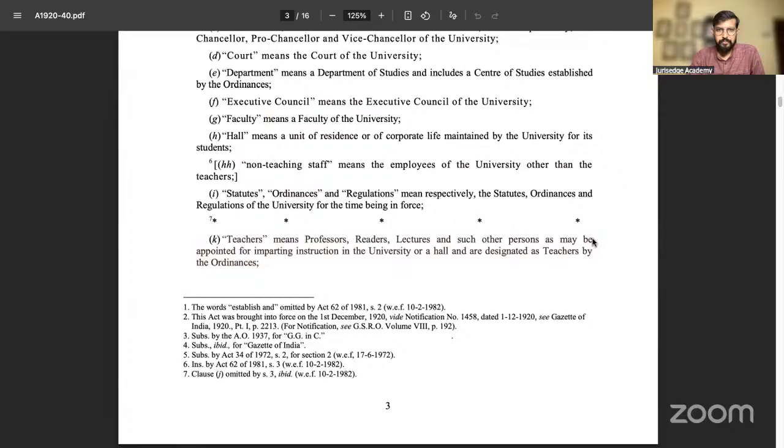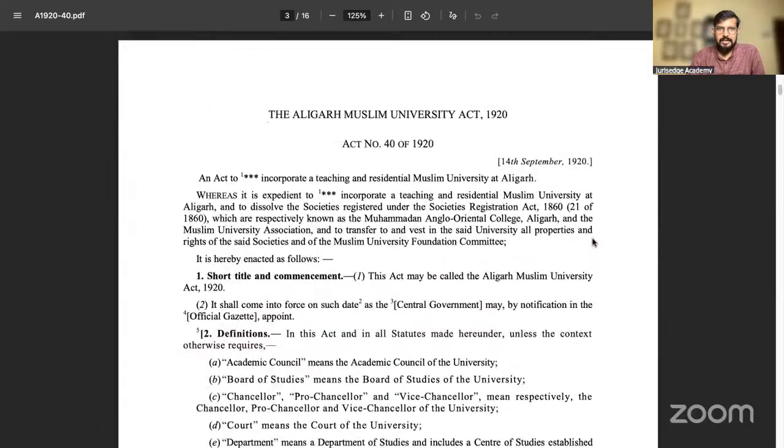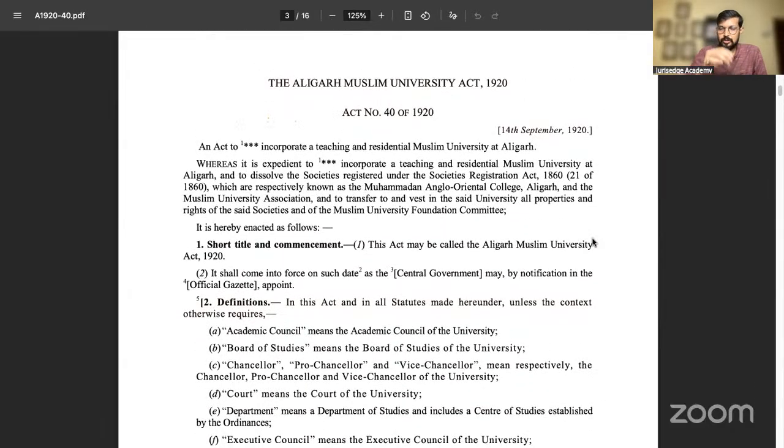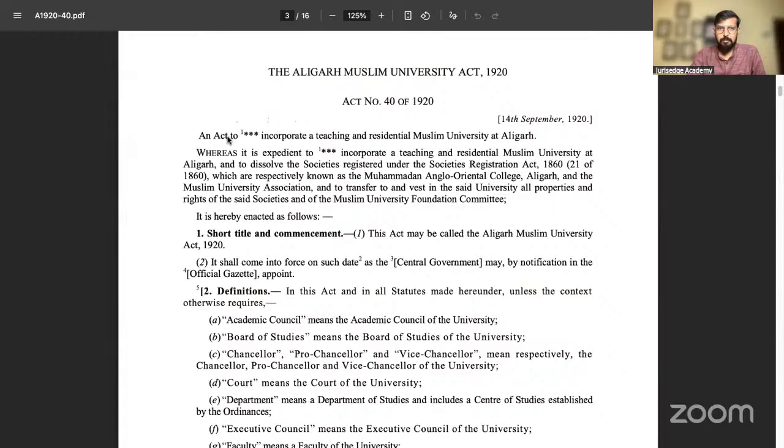Now, dekho, I am showing you the 1920 Aligarh Muslim University Act. इसमें एक बहुत इंपॉर्टेंट चीज है, an act to incorporate a teaching residential Muslim university at Aligarh, whereas it is expedient to incorporate a teaching and residential Muslim university at Aligarh, to dissolve the societies registered under 1860, which are respectively known as Mohammedan Anglo-Oriental College.